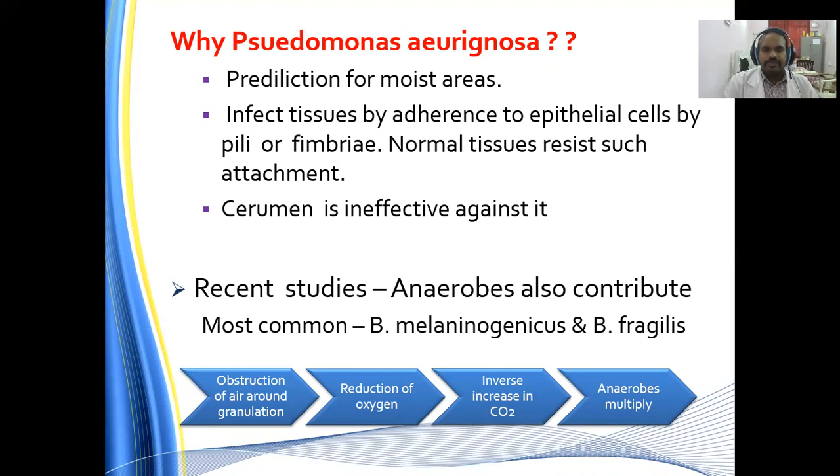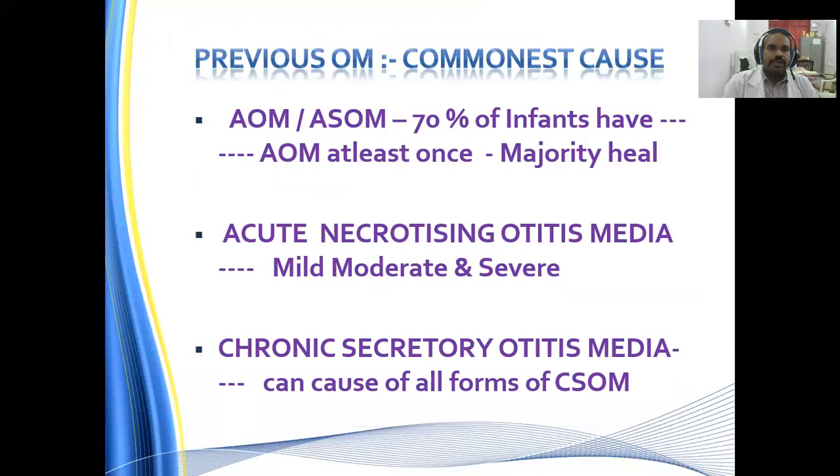Recent studies have shown anaerobes also contribute to the development of this chronic otitis media. The most common anaerobes are Bacteroides melaninogenicus as well as fragilis. Then there is obstruction of air around the granulation. Whenever granulation tissue is produced, there is obstruction of air around the granulation. This leads to reduction of oxygen and an increase in carbon dioxide, so anaerobes multiply. This acts as the chamber for anaerobes to multiply, and this is the reason for anaerobes to predominate.